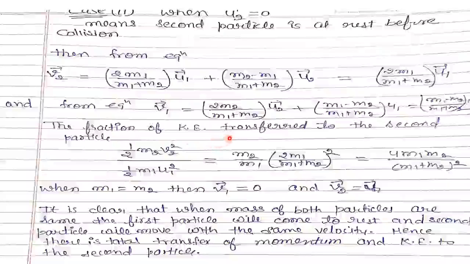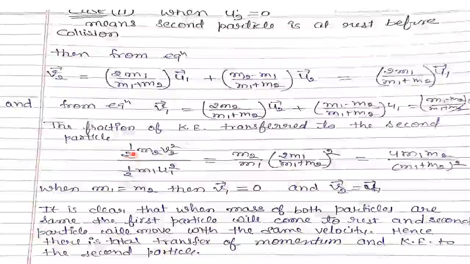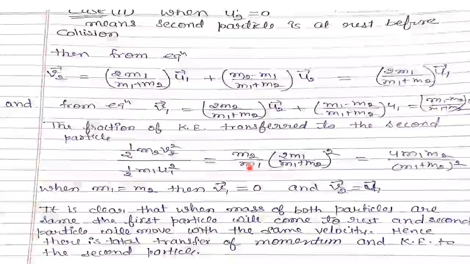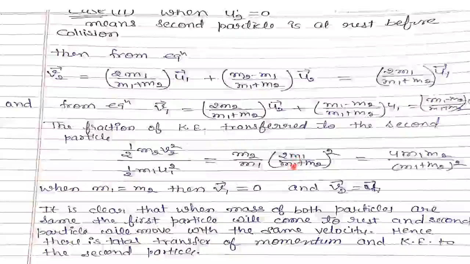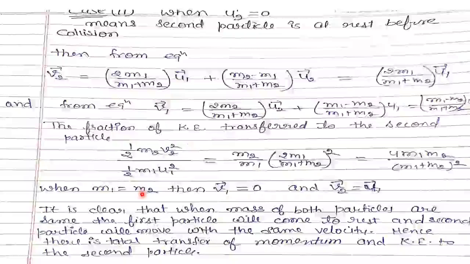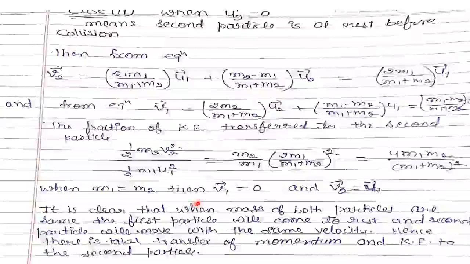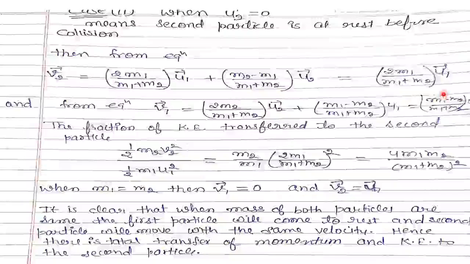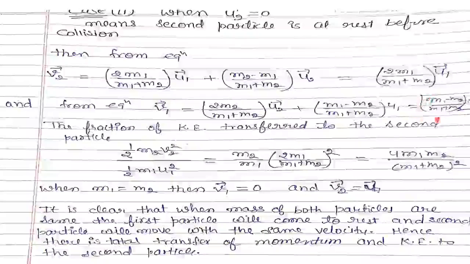The fraction of kinetic energy transferred to the second particle will be half m2 v2 square upon half m1 u1 square. So we can write m2 upon m1, putting the value of v2, we get 2m1 upon (m1 plus m2) whole square, equals 4m1 m2 upon (m1 plus m2) whole square. When m1 equals m2, if both particles are of the same mass, then we get v1 equals 0, because here m1 minus m2 will be 0.